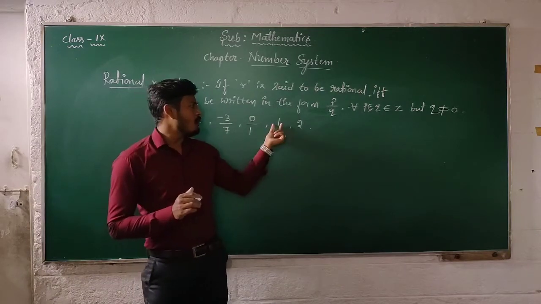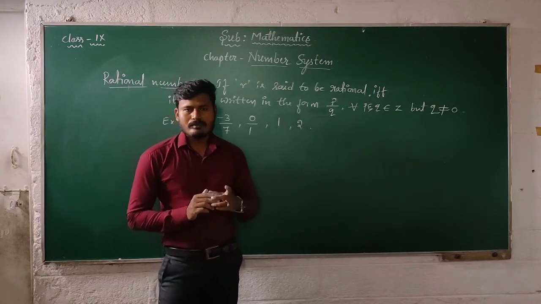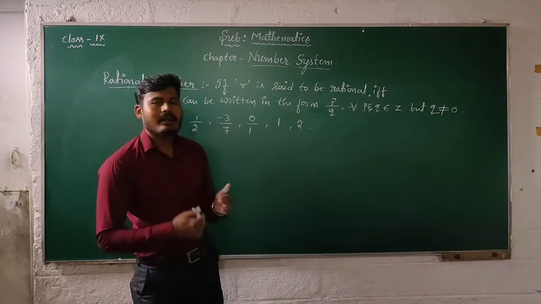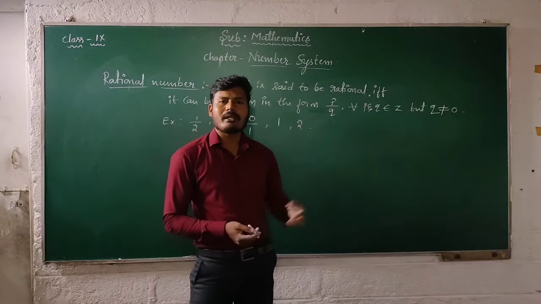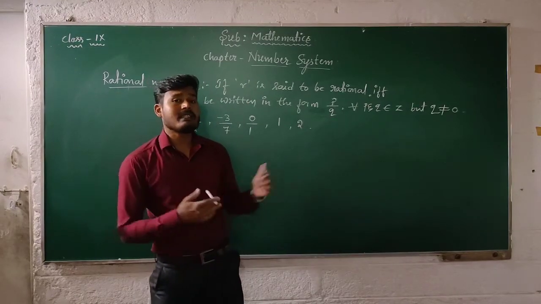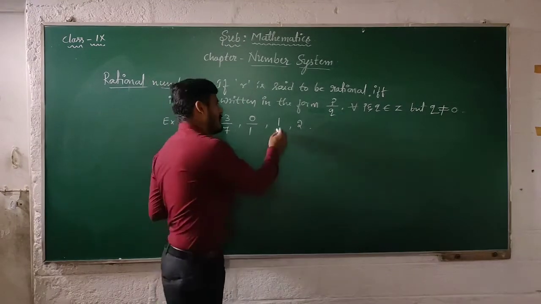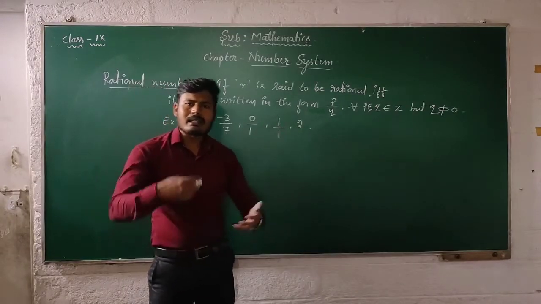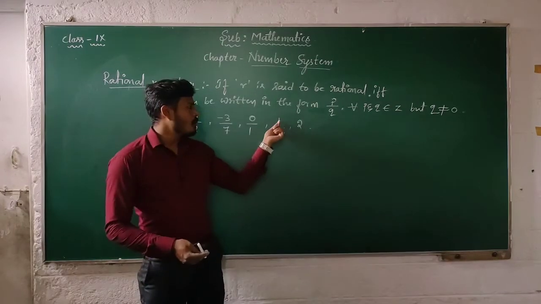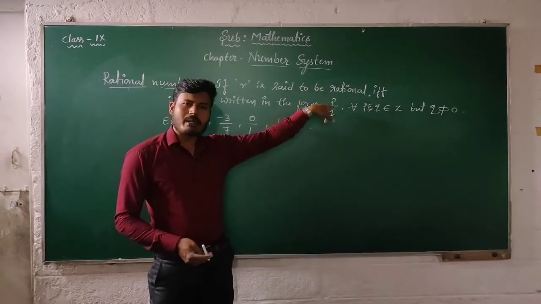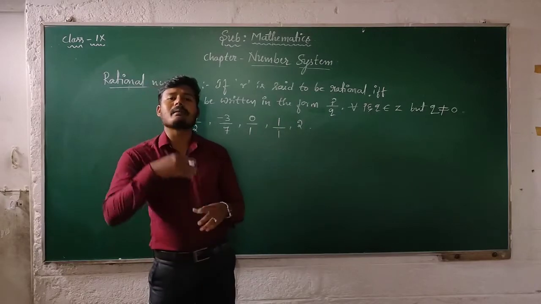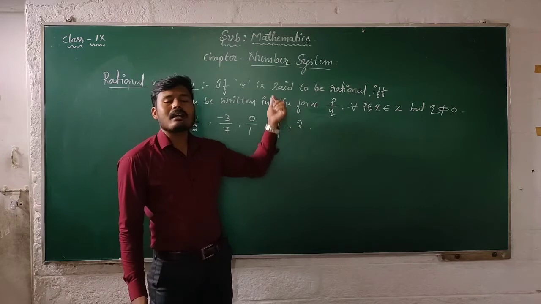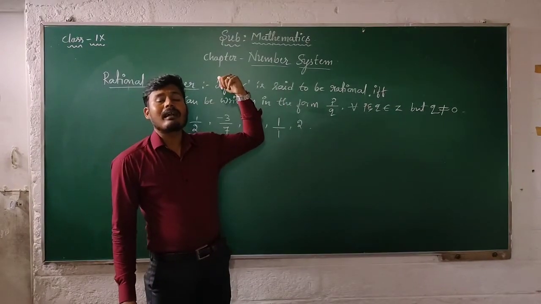Here 1 can be written in the form P by Q without changing its value. 1 can be written as 1 by 1, which is nothing but 1. So 1 is a natural number, and 1 is also an example for a rational number.